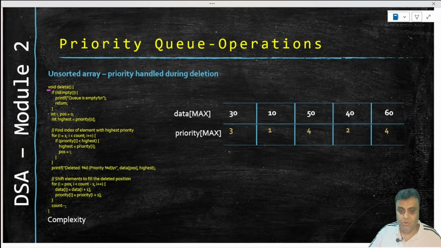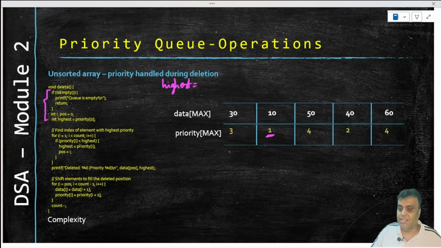So first, it will check for the standard stuff, which is whether the queue is empty. If the queue is empty, of course it will return. Otherwise, it will take an element called highest. The highest will have the priority where this priority is lowest, right? So it will have the element with the priority lowest.